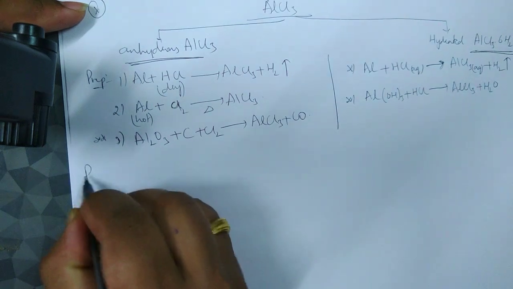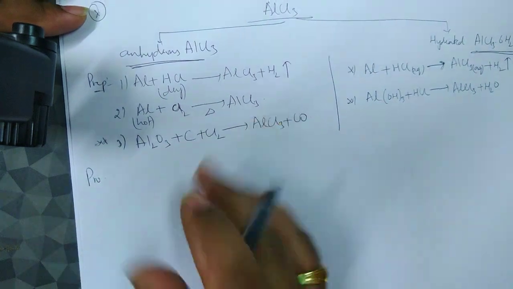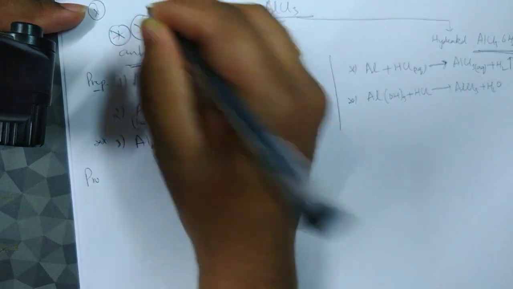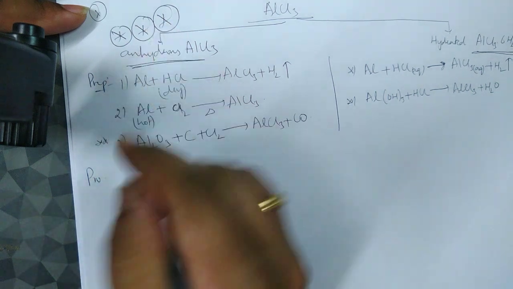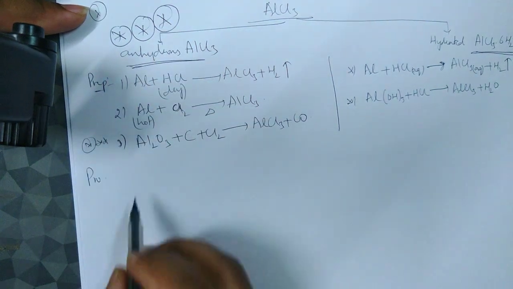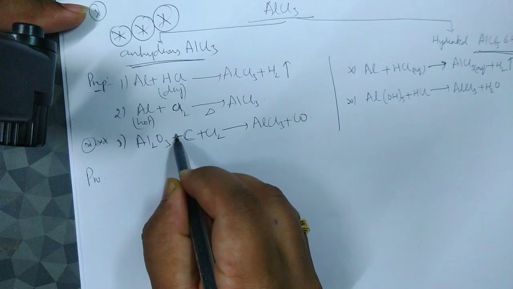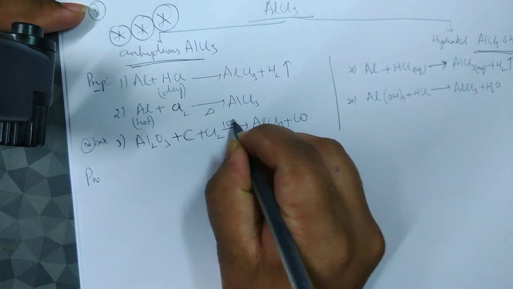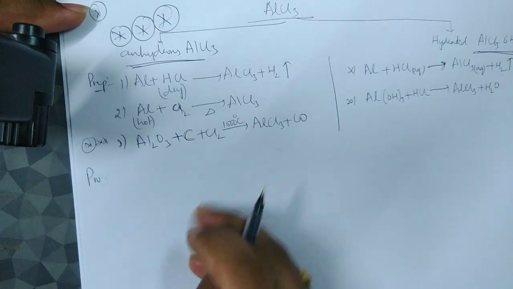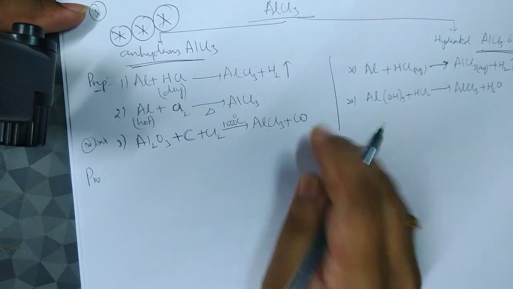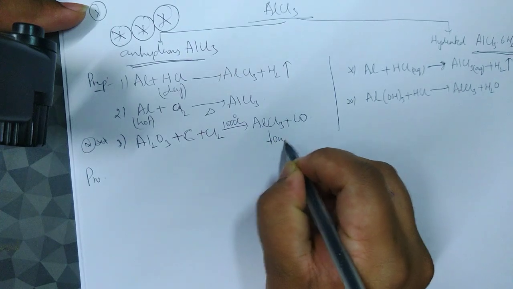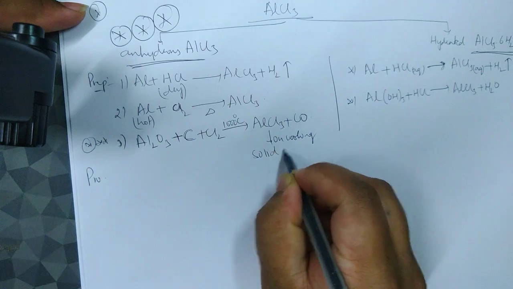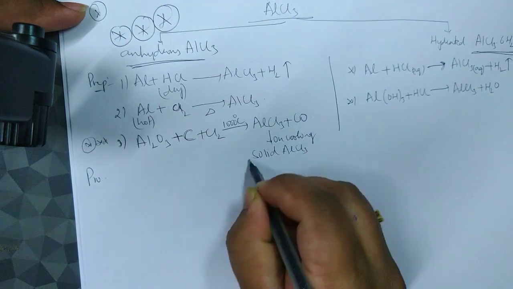Now talking about the properties. Out of these things, the most important one is the anhydrous form. Okay, so this is really important, and the methods of preparation, this is most important. Al2O3 on treating with carbon or coke in the presence of chlorine, at a temperature maintained at around 1000 degrees Celsius, will form AlCl3 plus carbon monoxide, and this AlCl3 on cooling will form solid crystals. Okay, solid AlCl3.